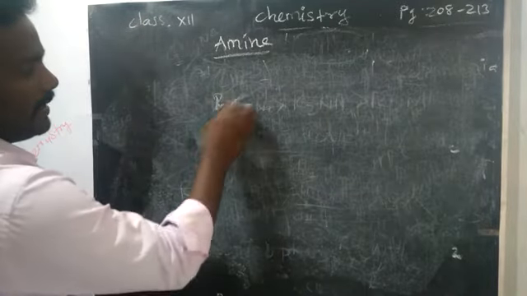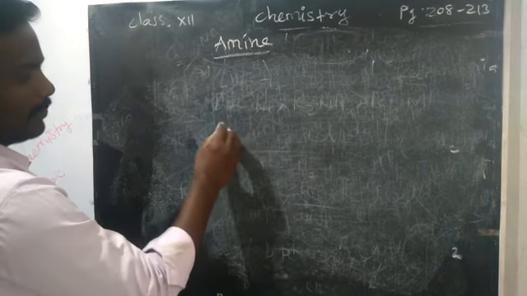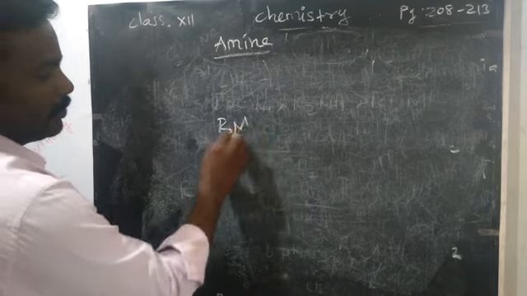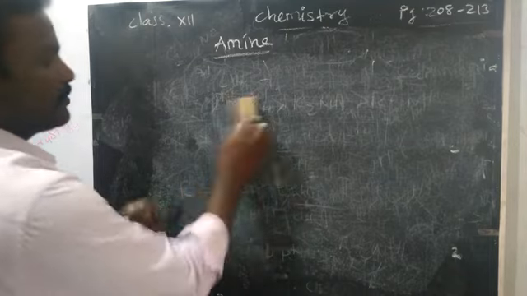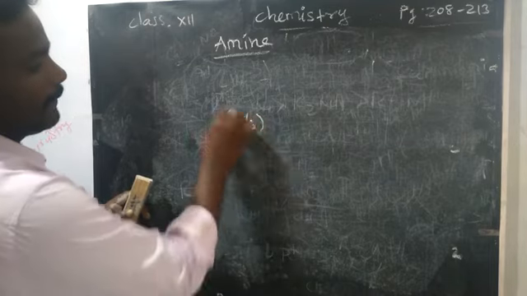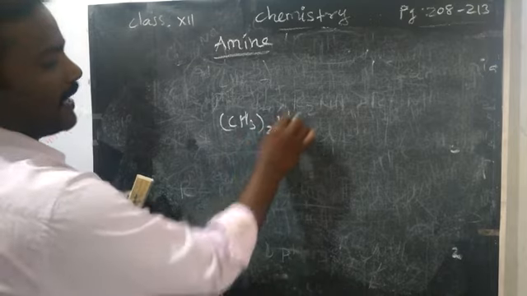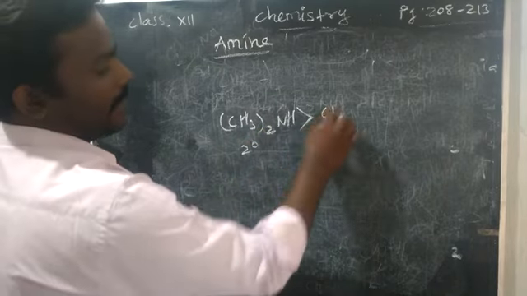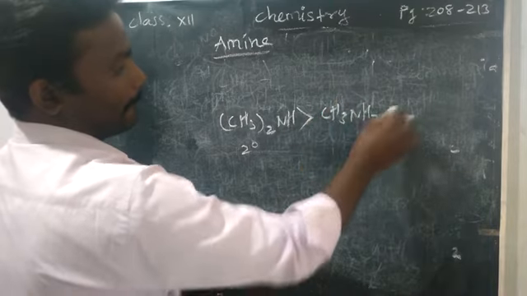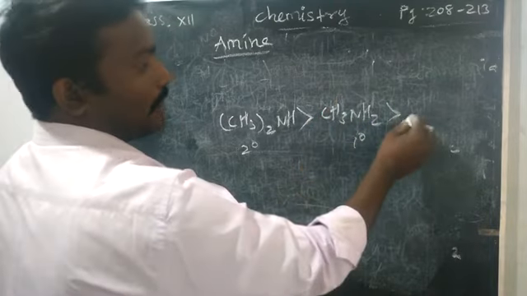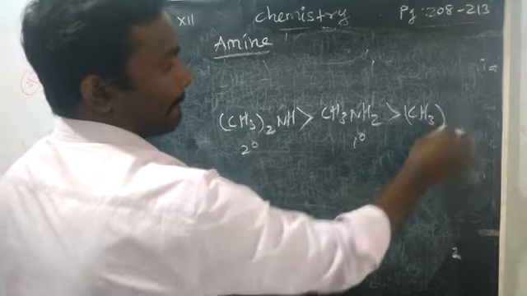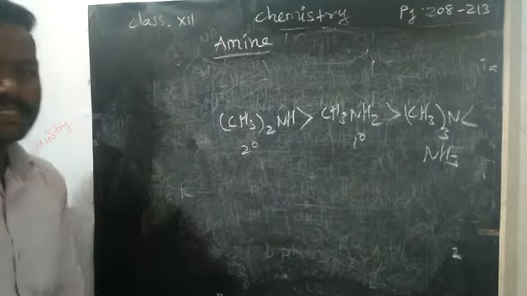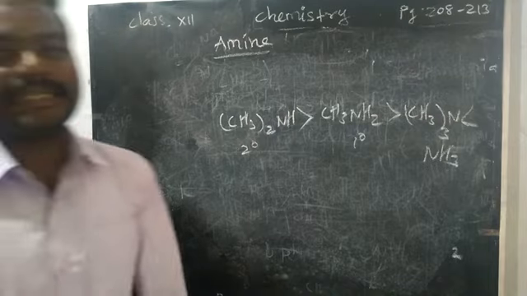So finally we are going to confirm the order of basic character of amine. That means you can substitute CH3, (CH3)2NH, a secondary amine, having more basic character than primary amine, then tertiary amine, then only ammonia NH3. This is the finalized order of basic nature of amine.